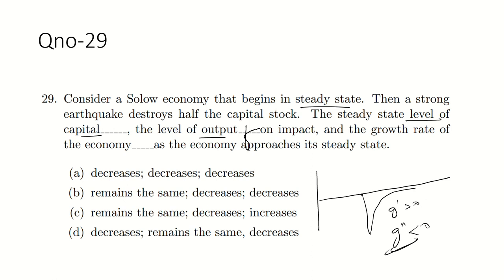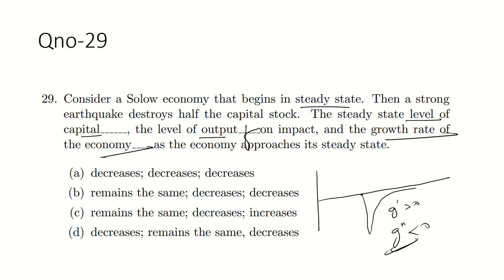Your output is going to fall or decrease, and the growth rate is going to fall, but the steady state level should be the same. That is the concept, guys, given by the Solow model. Steady state growth rate should be the same. Steady state growth rate will remain the same whether it is a positive shock or a negative shock, but the steady state will remain the same.